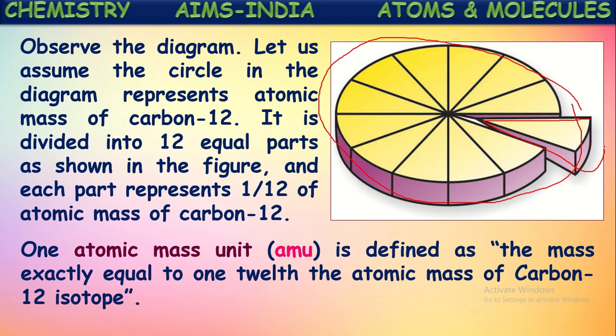This one part from the atomic mass of carbon is considered as a standard unit of mass to compare the atomic masses of the remaining elements. This is noted as the atomic mass unit, now simply called AMU. This is defined as the mass exactly equal to 1/12 the atomic mass of carbon-12 isotope. So by taking this AMU as a standard, they have tried to estimate the atomic masses of the remaining elements.